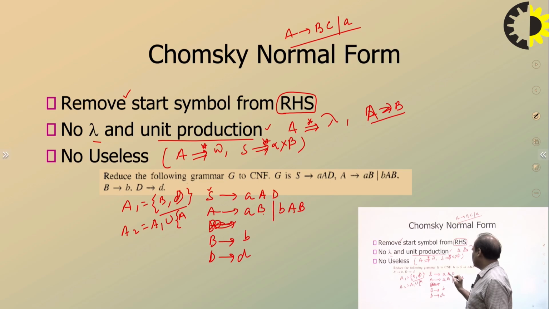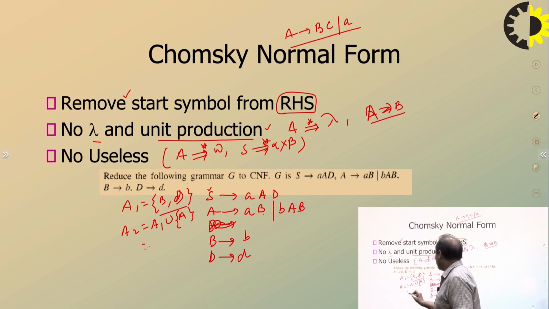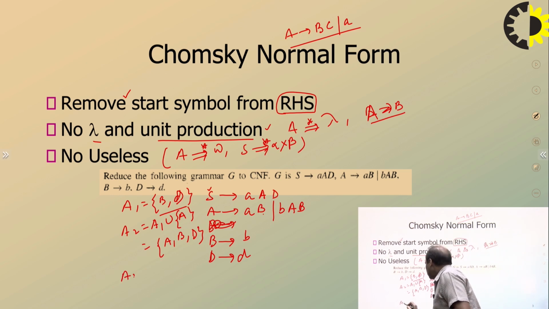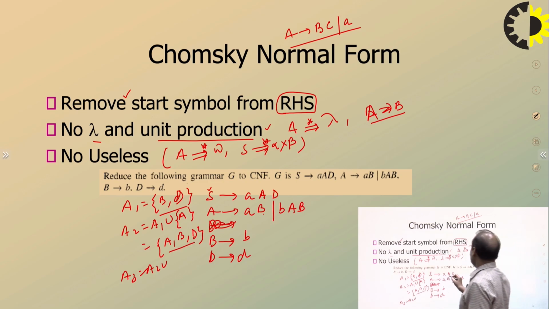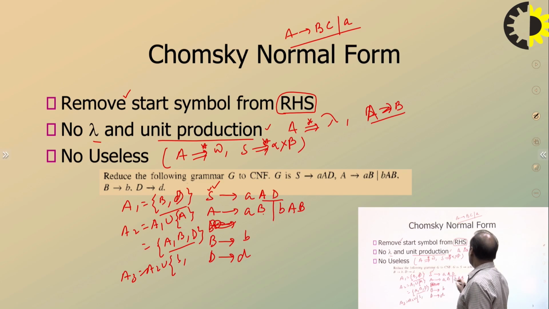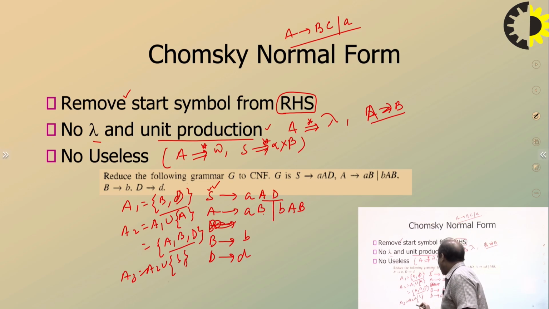There is no A based on D. So in this second step, only this is going to be included, and now you will get A, B and D. Clear? Yes, A2. Now, in order to get A3, you take A2 union the variables ABD in the right hand side. AD is in the right hand side, so S is included, right? And B and BA have been included. And for AB, we have included A already, B and D. So that means all S, A, B, D variables are active.